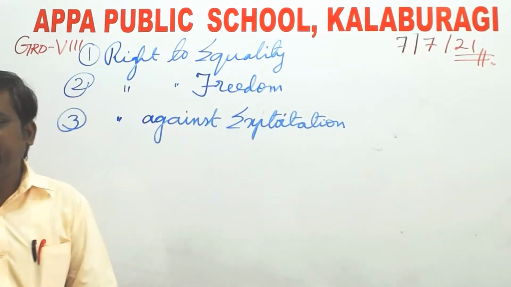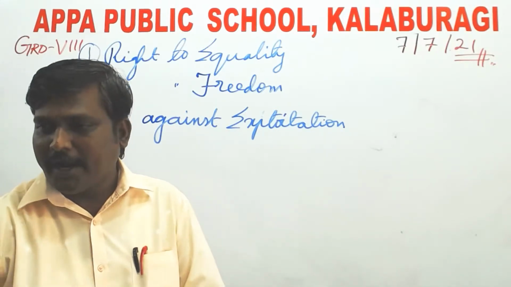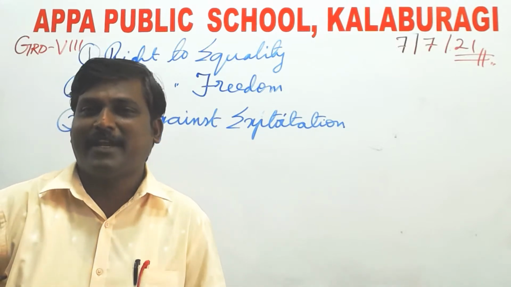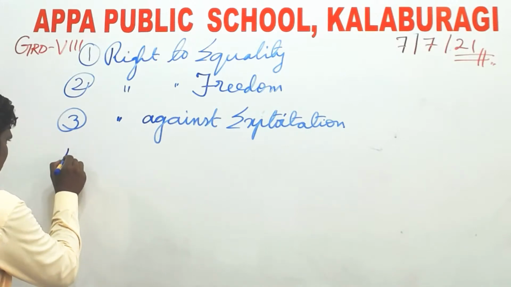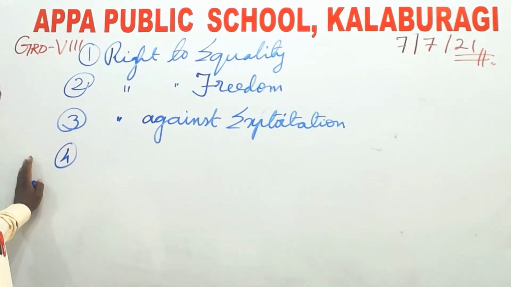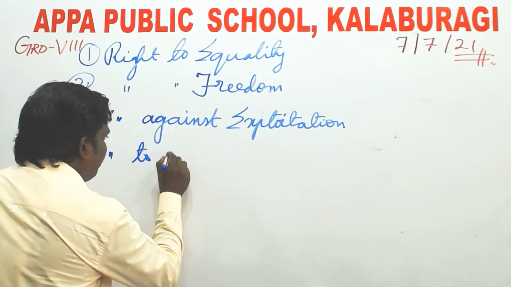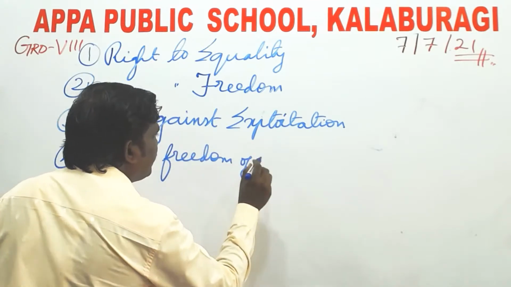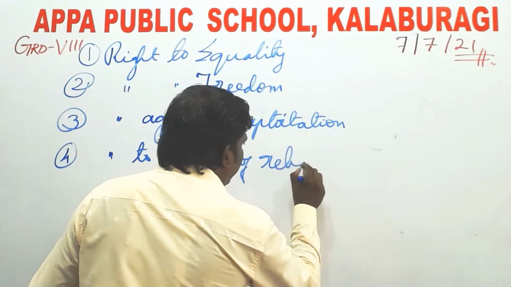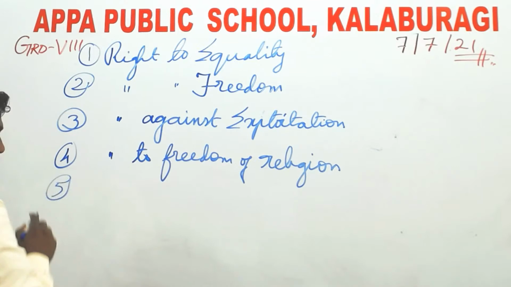Right against exploitation. Then the right to freedom of religion. Okay, so all are very much familiar with this, right? Some who have attended the bridge course may be familiar with all these. Next one, right to freedom of religion.